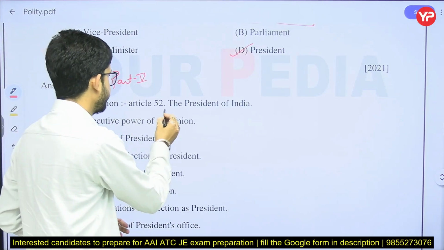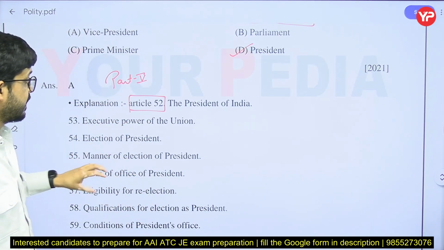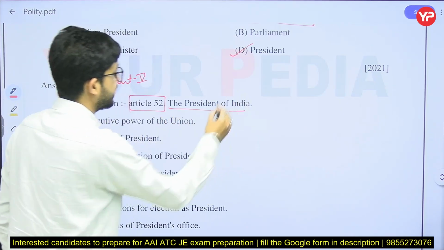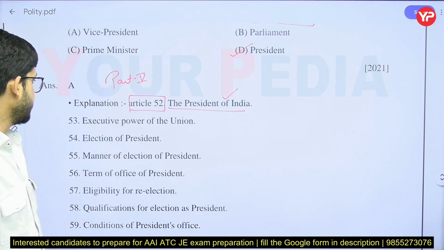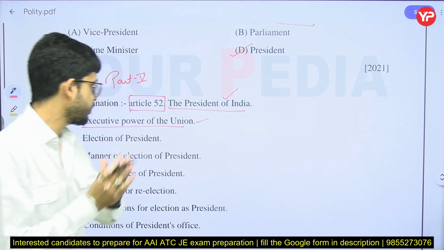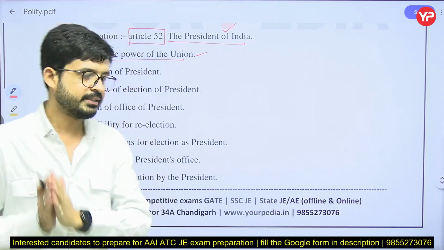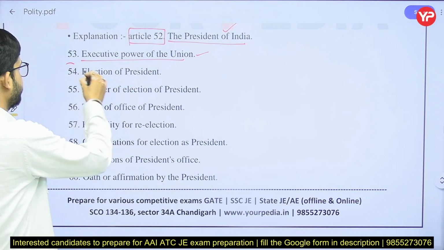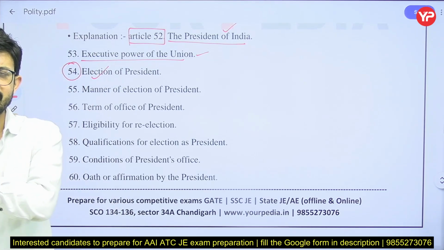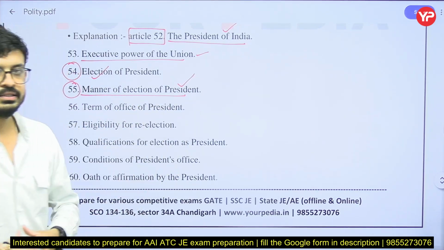There are some very important articles, out of which 2 or 3 are especially important. I will mention them. Article 52 says that there must be a President of India, and Article 53 says that executive power is vested in the Union, meaning every action is taken in the name of the President of India. Article 54 is the election of the President, and Article 55 is the manner of election of the President.